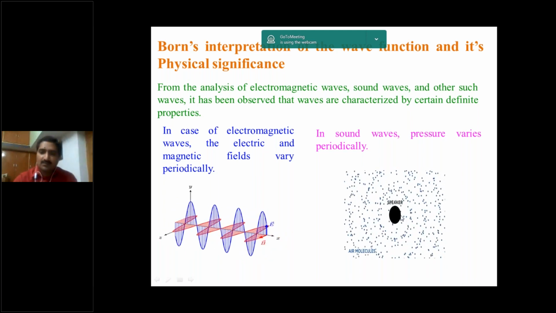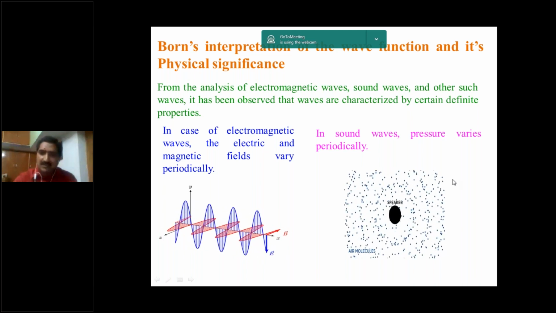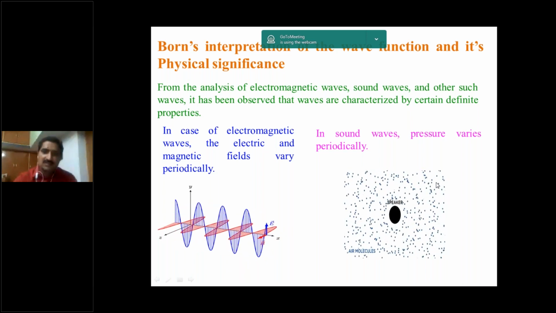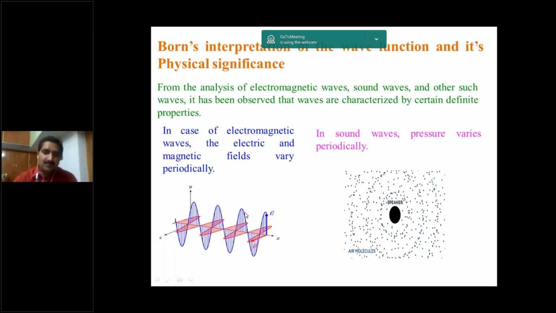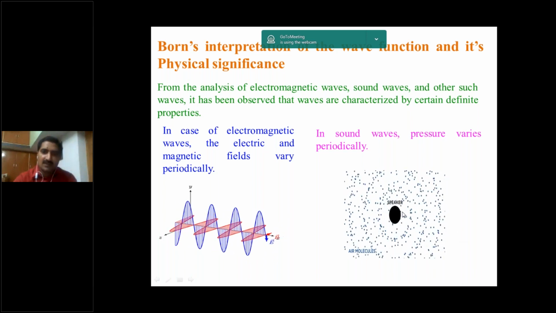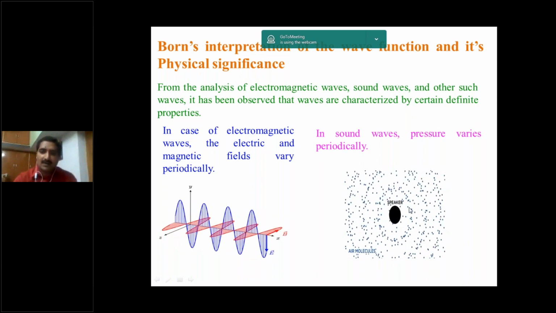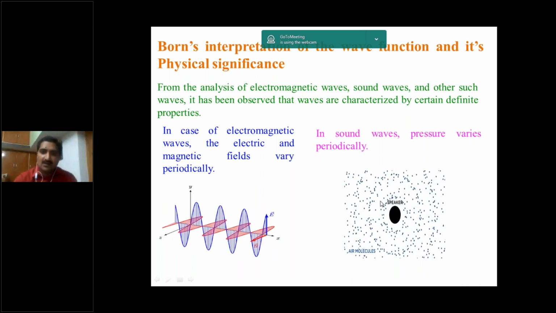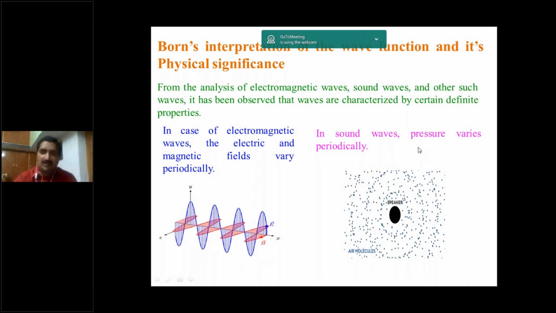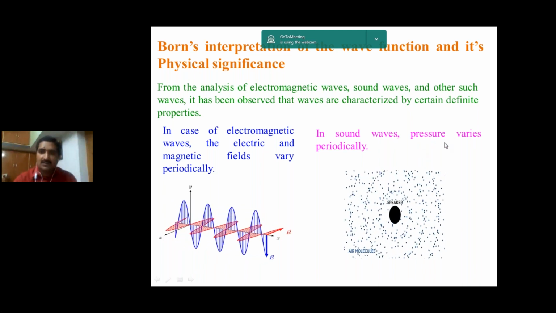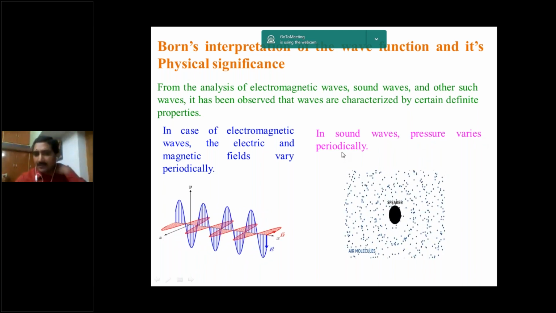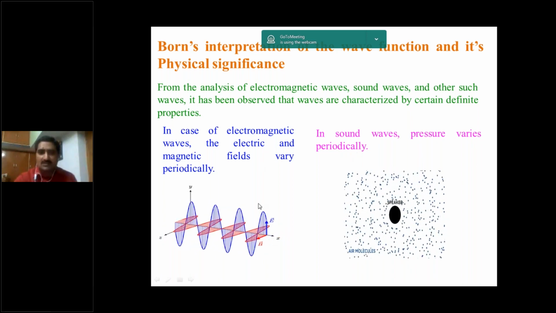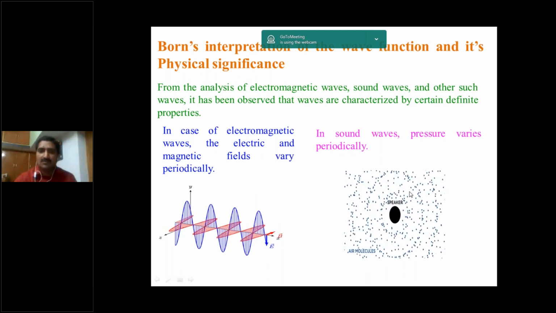Here, the direction of propagation of the wave is along this direction, in all directions our waves are moving. Here the particle vibration is also in the same direction. So here there is a crest and a trough, but here we are getting only compressions and rarefactions. Here the medium is pressed due to the pressure of the audio, that is, pressure varies. In sound waves, pressure varies periodically. Okay, so this is about the electromagnetic wave and sound wave, and about the transverse wave nature and longitudinal wave nature.